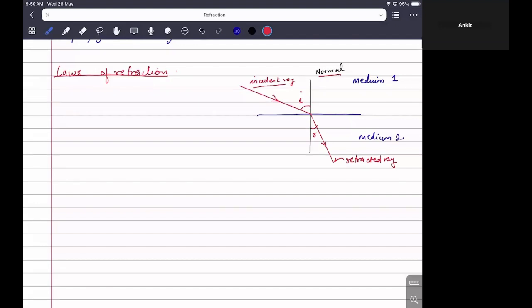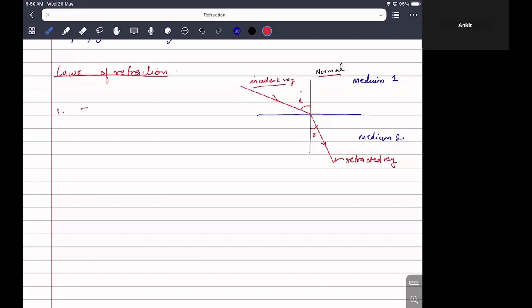So now coming to the laws of refraction. The first law says that the incident ray, the refracted ray, and the normal all lie on the same plane. So as you can see, it can be drawn in the plane of the paper on which I am writing. Okay.